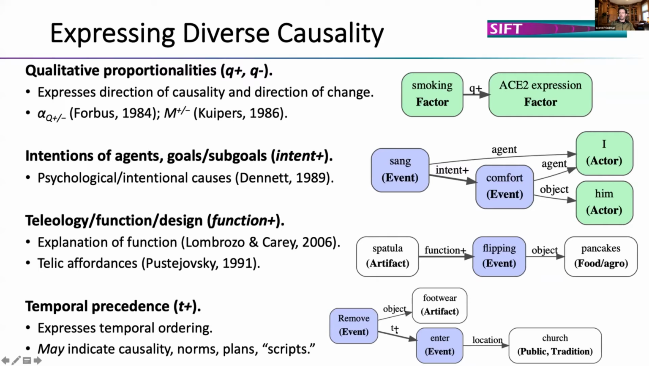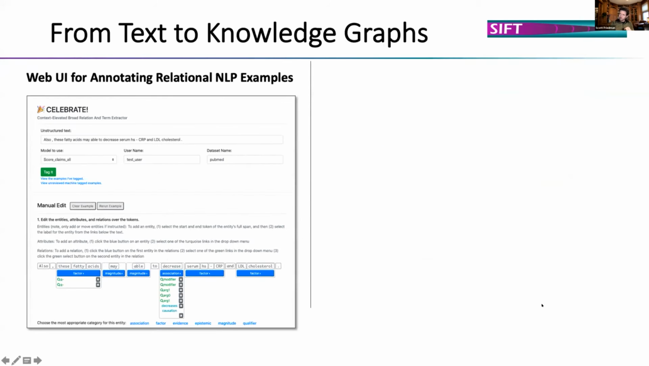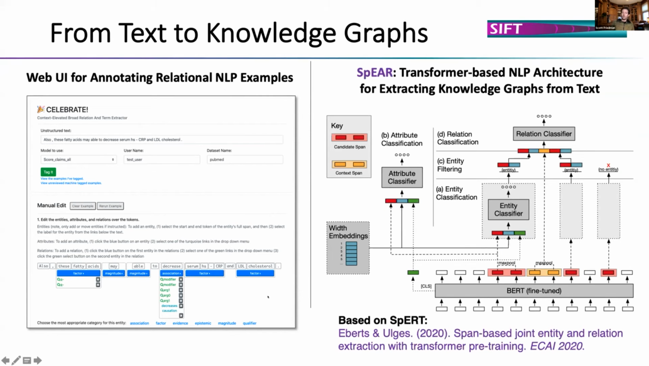So this is a temporal precedence. That's broadly the relations we are going to extract with transformer-based NLP. To do that, we use a web-based UI to annotate these things. Because we're not programming in rules, we are annotating examples with these rich relational causal structure. And then we have SPEAR.